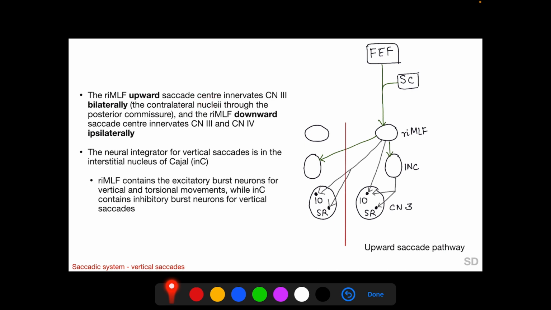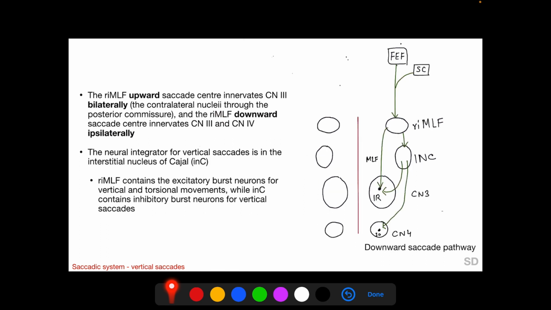The center for upward saccades in the RIMLF innervates the third cranial nerve bilaterally and innervates the inferior oblique subnucleus and the superior rectus subnucleus of each CN3 to generate upward gaze. The contralateral third cranial nerve nucleus is supplied through the posterior commissure from the RIMLF, and the center controlling the downward saccades in the RIMLF innervates the third cranial nerve and the fourth cranial nerve ipsilaterally and unilaterally.